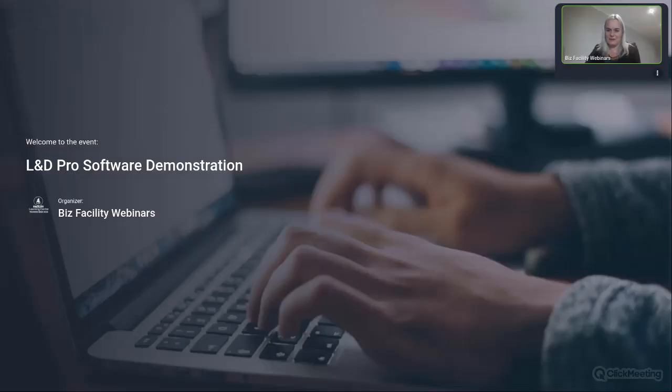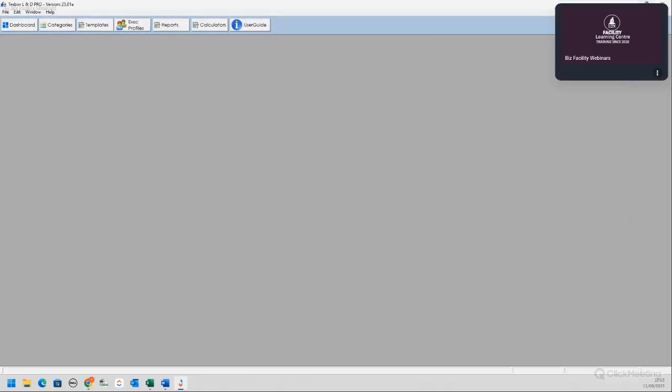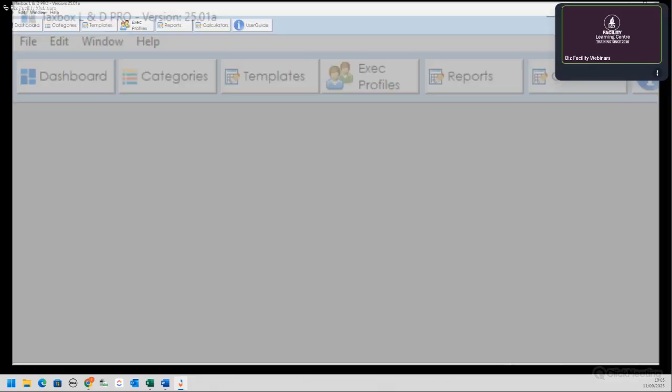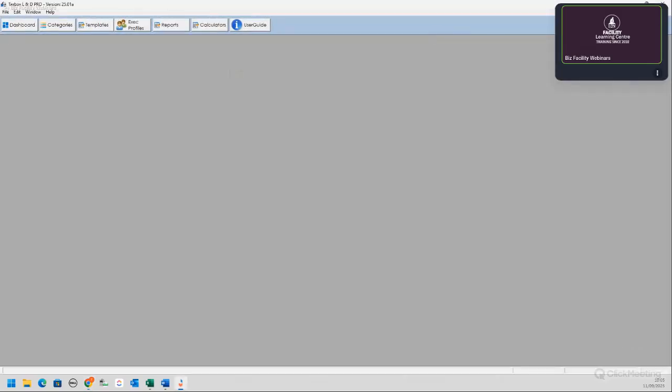I'm quickly going to switch off my video and share my screen. Here we go. So when you open up, you just use the expand button, because I use a 27-inch second screen. So obviously it will fill up the screen quite nicely if you just use the expand button. And of course, we start with the dashboard.